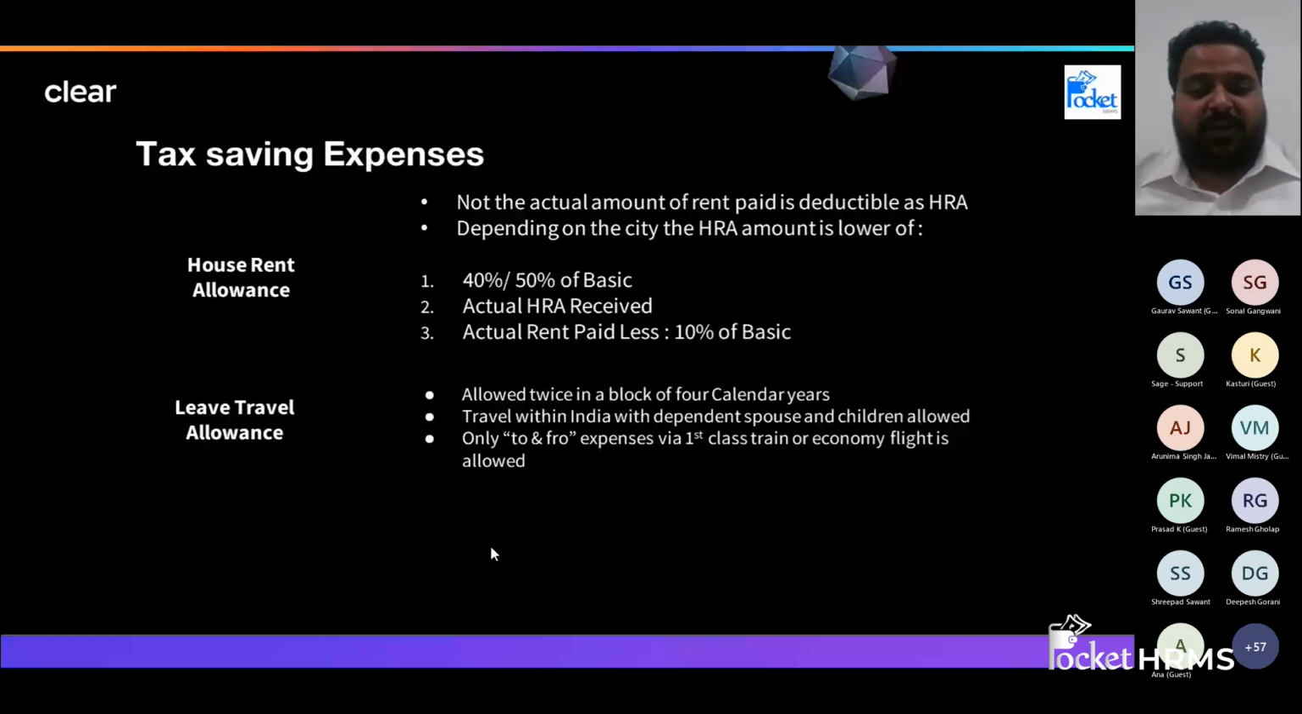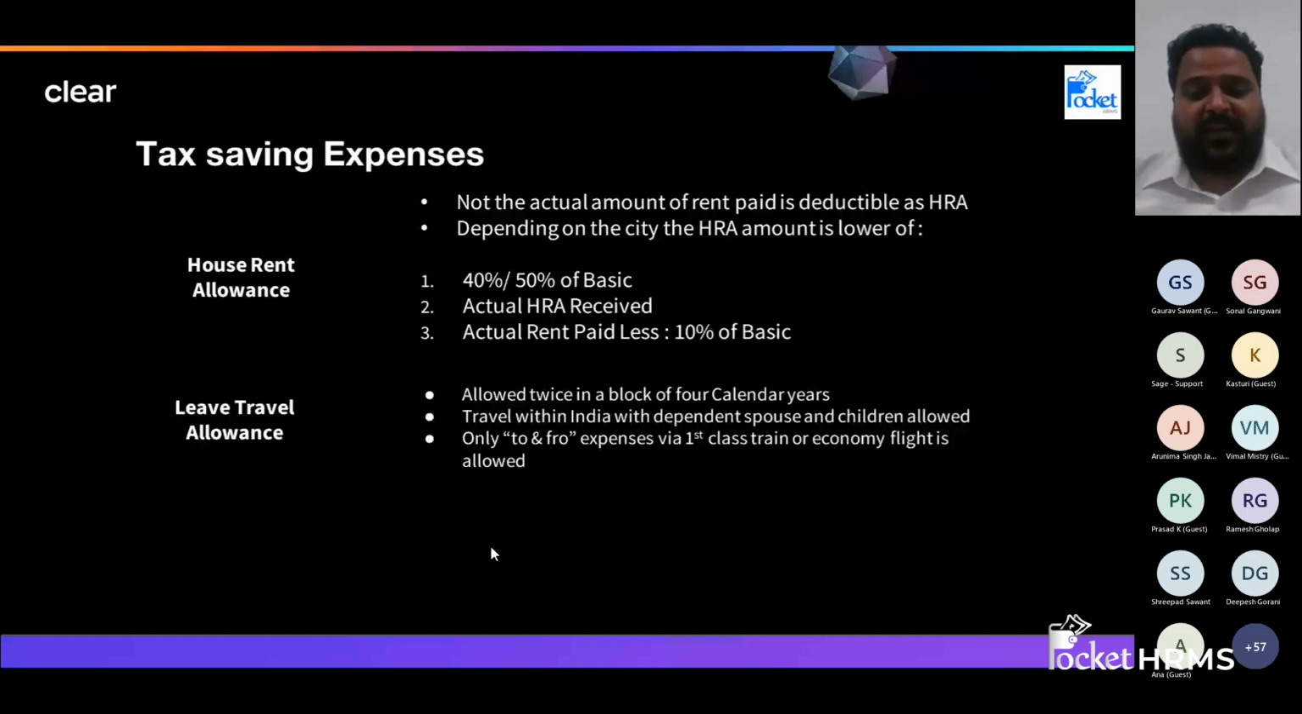Now, what type of traveling expenses can be included? Can I include it if I go by car? The answer is no. You cannot include that. In certain cases, where trains or flights are not available, approved public transport, like buses, can be used, and those expenditures you can claim. But apart from that, only first class train tickets or economy flight tickets can be claimed for leave travel allowance. That is only the to-and-fro expenditure for you or you with your family.